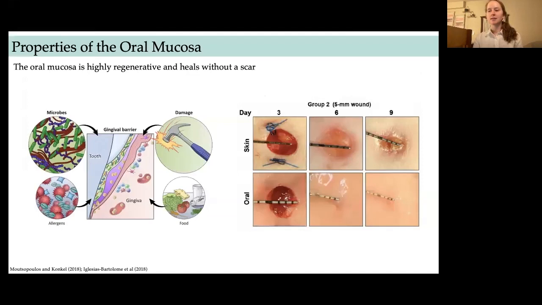The oral cavity consists of hard tissues and soft tissues. The soft tissue within the mouth is referred to as the oral mucosa. Morphologically, this tissue resembles the skin. However, because this tissue exists within a unique environment that involves constant stress as a result of repetitive damage from mastication, as well as signals from allergens, foods, and microbes, it has developed unique properties when compared to the skin. One of which is its ability to quickly and efficiently heal wounds without a scar.